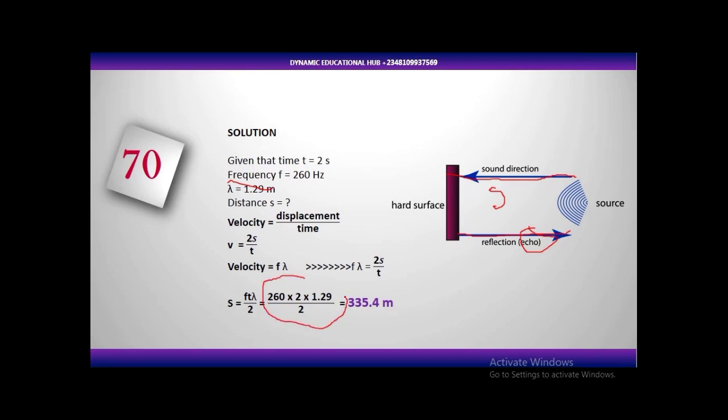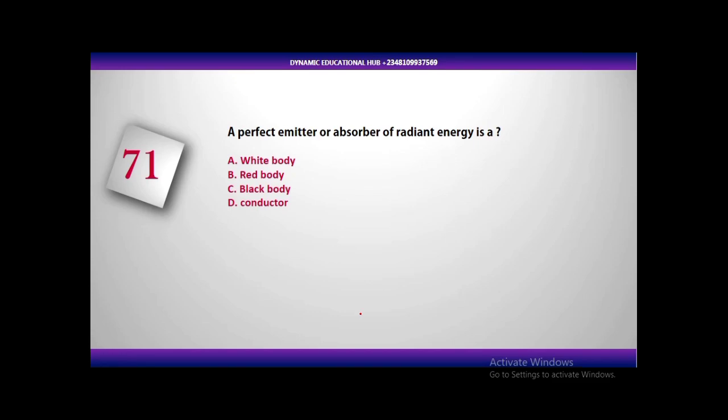Now put your values. What is our f? 260. What is our t? Our time is 2 seconds. What is our wavelength? Lambda, 1.29, divided by 2. Now if you solve everything here, you can use your hand to solve it too, or you use your calculator. So you get 335.4 meter. Very straightforward and simple question.